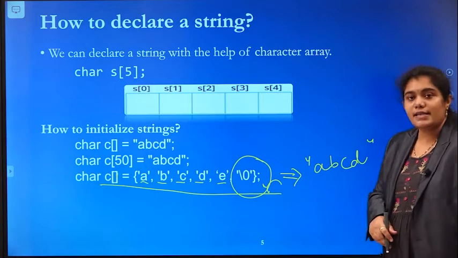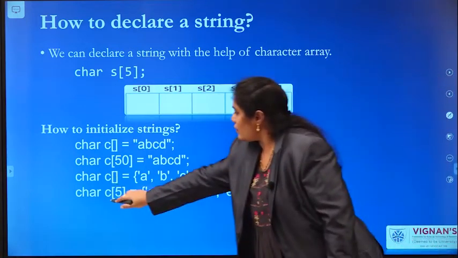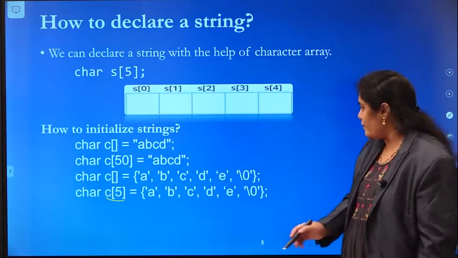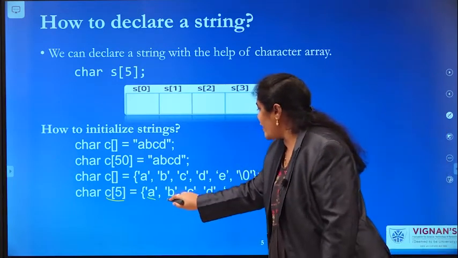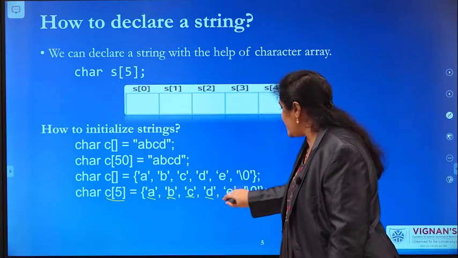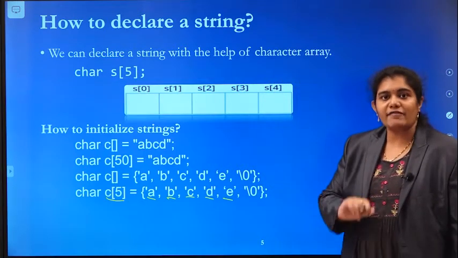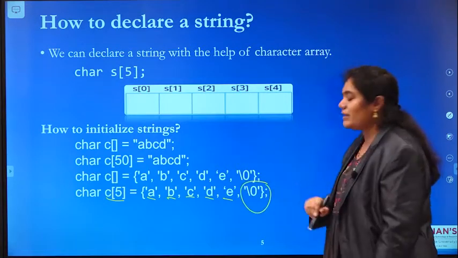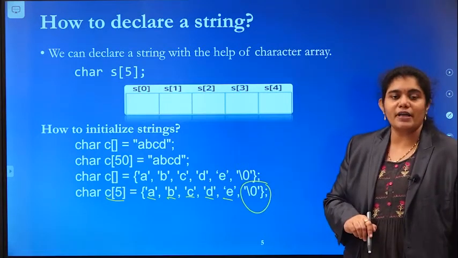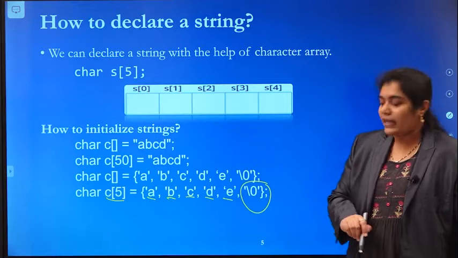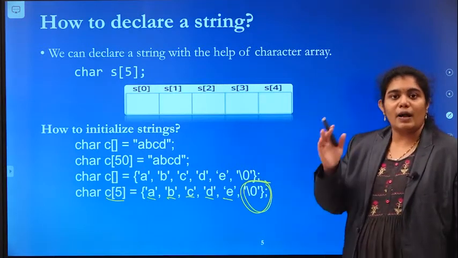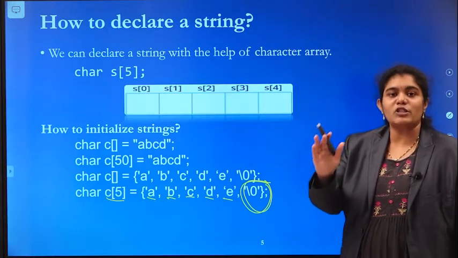And in another representation, we are declaring a character array with the size 5 and you are giving 5 characters A, B, C, D and E. You are giving 5 characters explicitly and also you are specifying a null character. If you did not specify this null character, what happens? The compiler will think that it is an individual character.